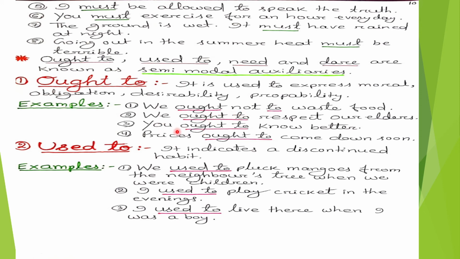Third number, you ought to know better. In this sentence, the modal auxiliary verb ought to is used to express desirability. Fourth example, prices ought to come down soon. Here, ought to is used to express the probability.